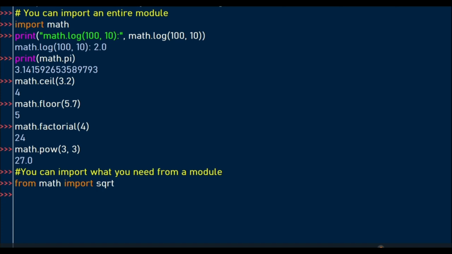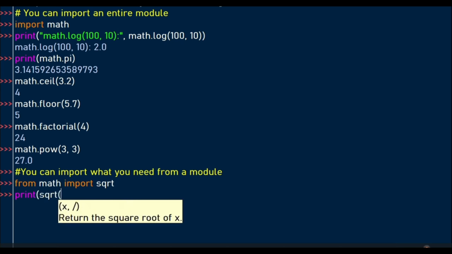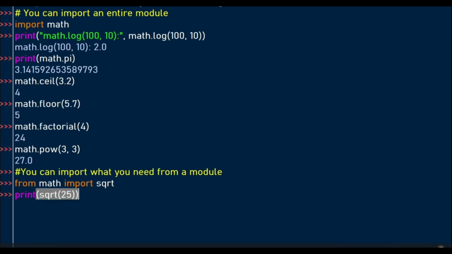So here we're interested in importing the function that can give us the square root of a number, so that when we print to the screen, we see that the square root of 25 is 5.